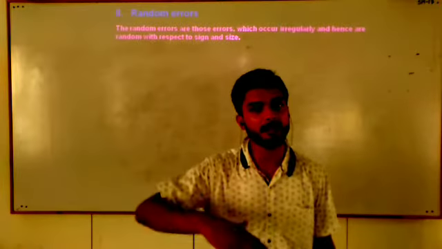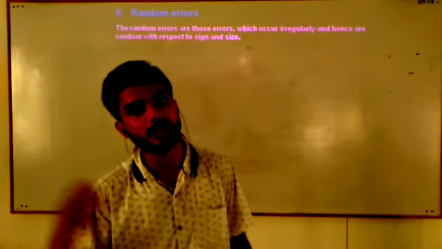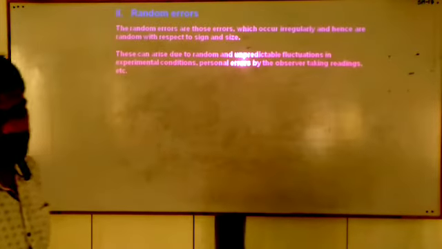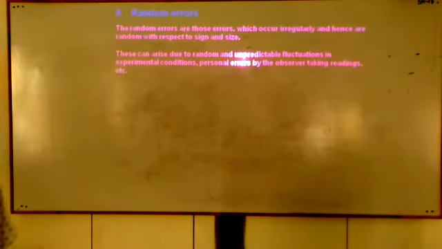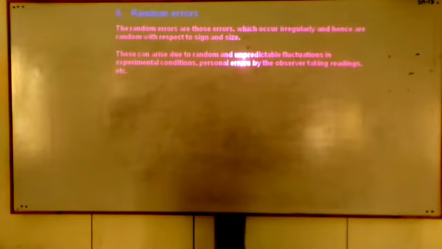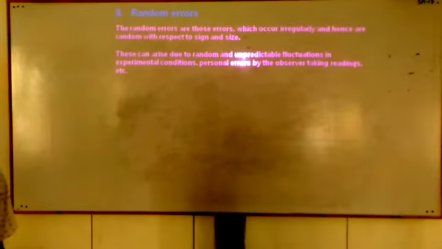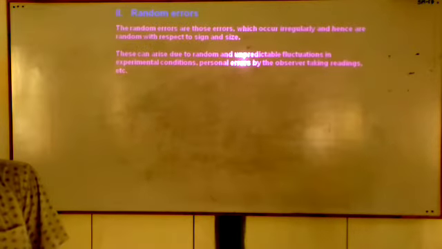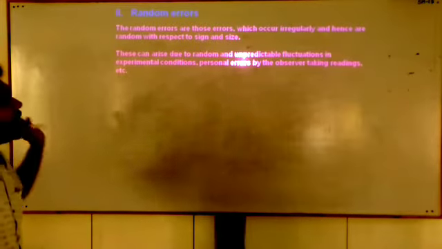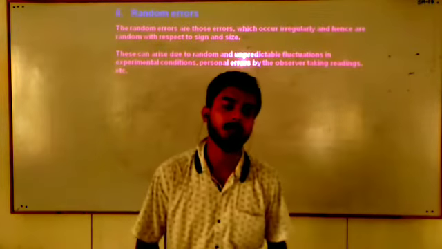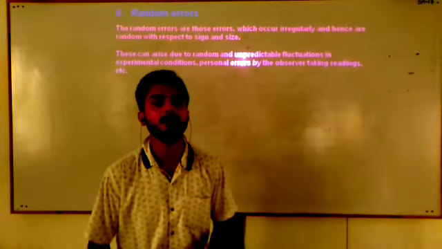Sign and size means the sign may vary; it may be positive or negative, and the size may also vary. These can arise due to random, unpredictable fluctuation in the experimental condition. Behind the random error, an infinite number of causes may occur.